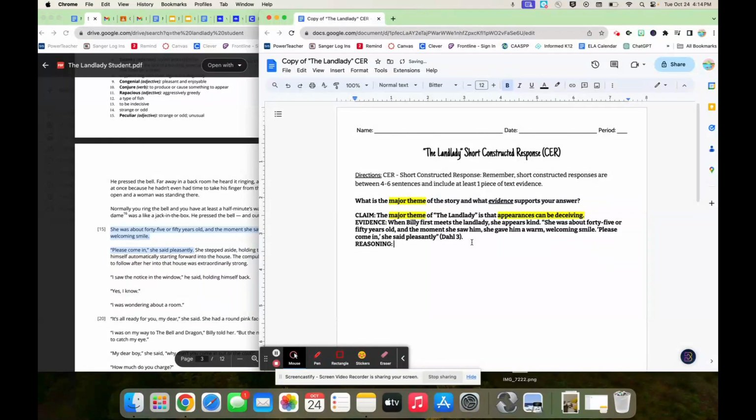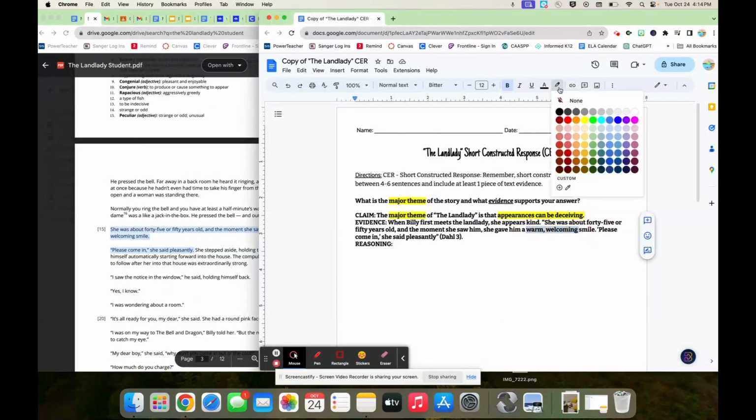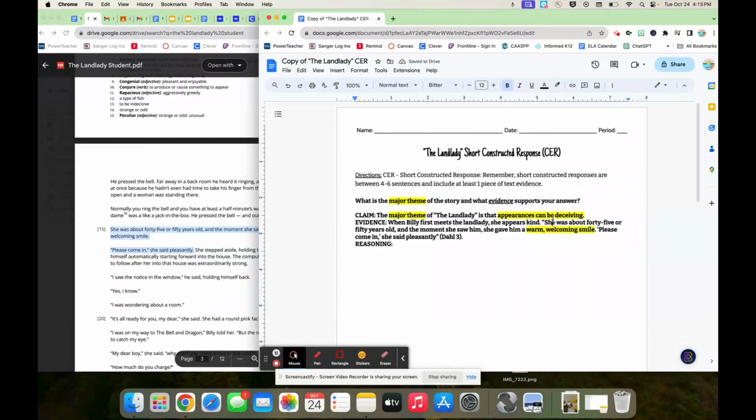So what's our reasoning? Your reasoning has to connect your claim to your evidence. Now let's go back on the evidence real fast before we move forward. We're talking about appearances can be deceiving. What is her appearance? Warm, welcoming, a smile. 45 or 50. Do you guys think that that's a good indicator of her being nice? I mean, he did say she reminded him of his friends' moms or grandmas.